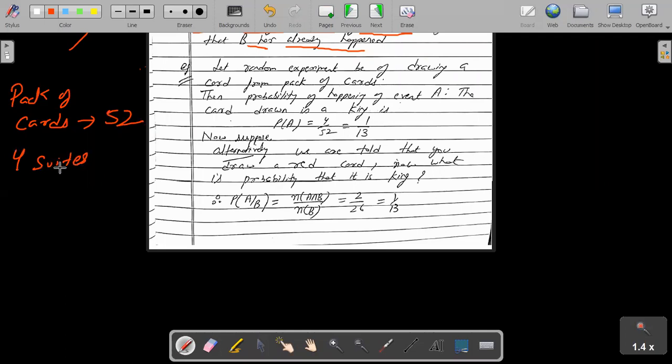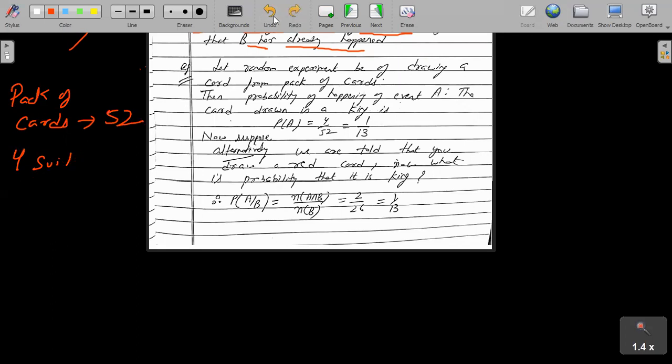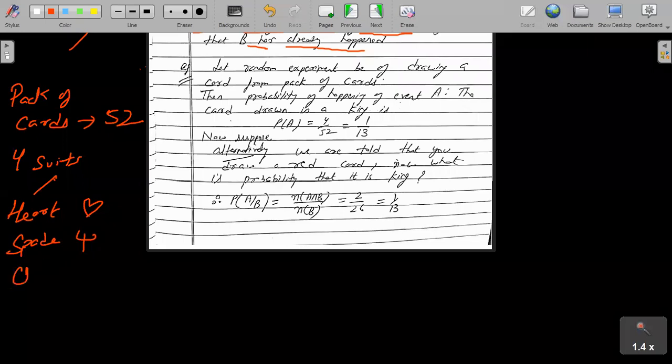So 4 suits means 4 types of cards: heart, spade, which you also call hukum, then club, which we call chidi, and then diamond.